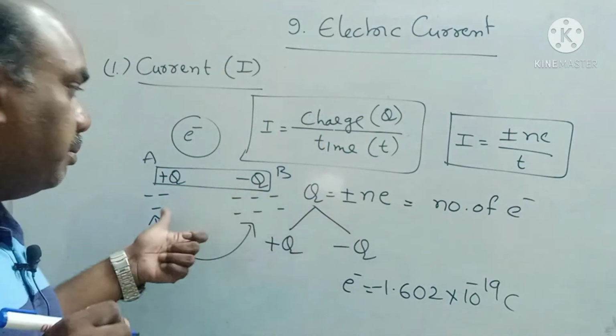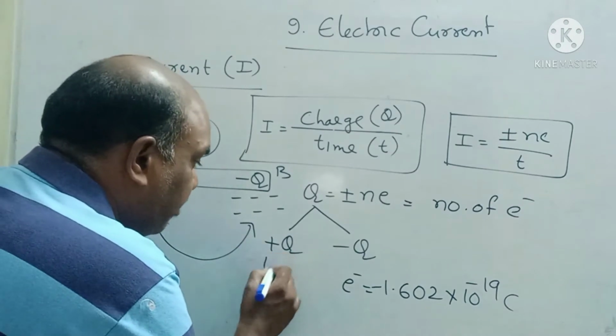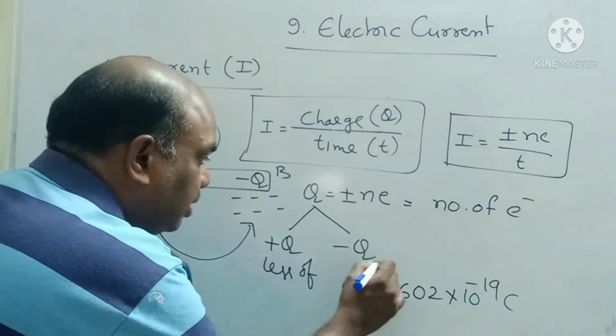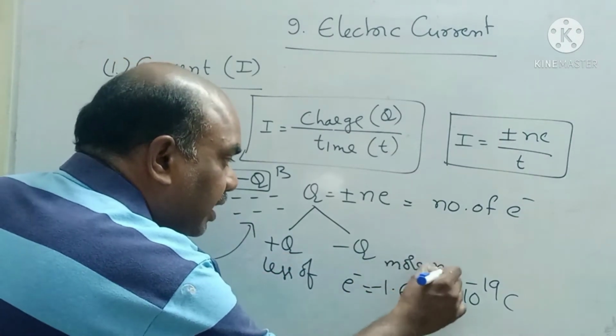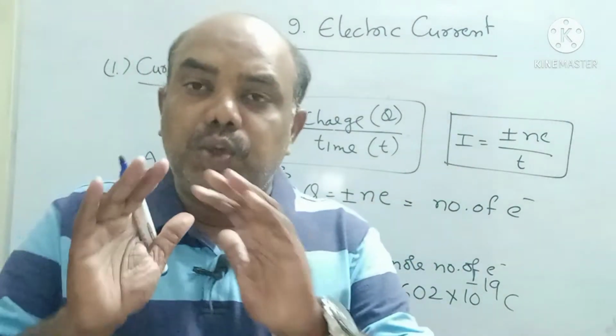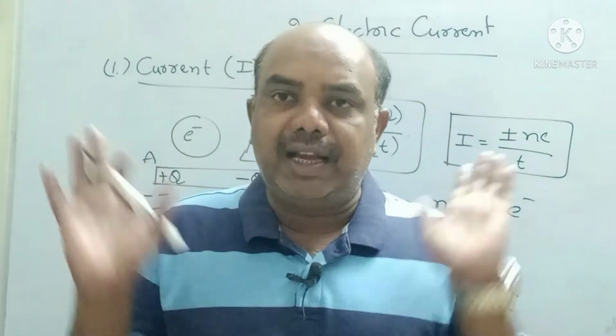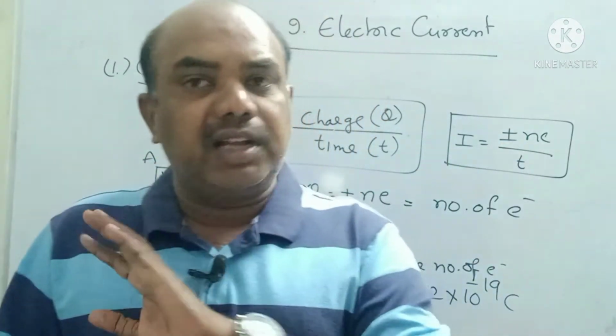Plus means less number of electrons, minus means more number of electrons. Where less number of electrons are present, that is called positive charge. Where more number of electrons are present is called negative charge. For the flow of current, two charges are required. If both charges are present, then only current flows. If one charge is present, current does not flow.